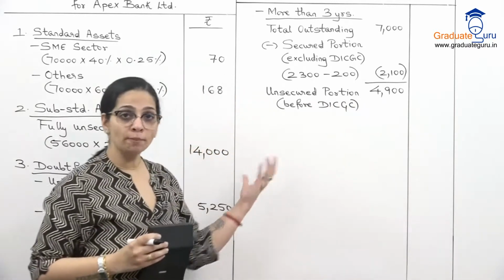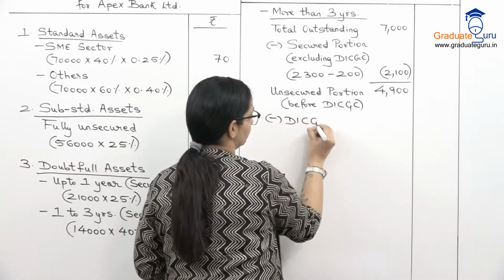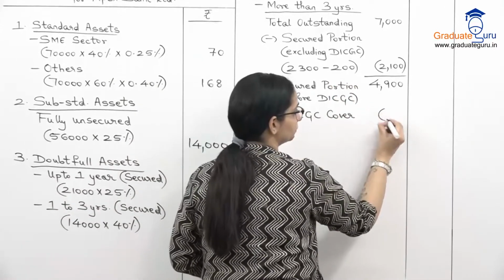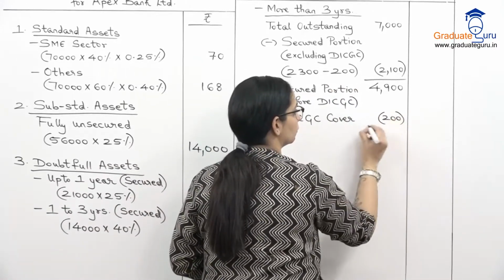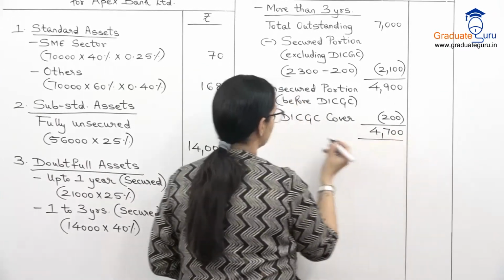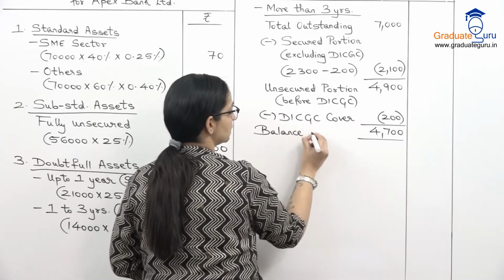Okay, and from this now we will subtract our DICGC cover, which is 200. So our balance unsecured is 4,700.